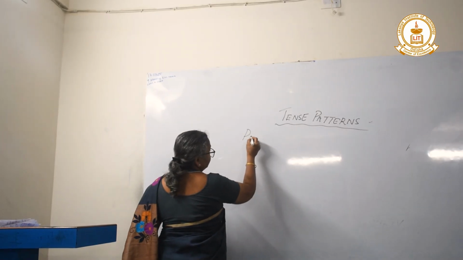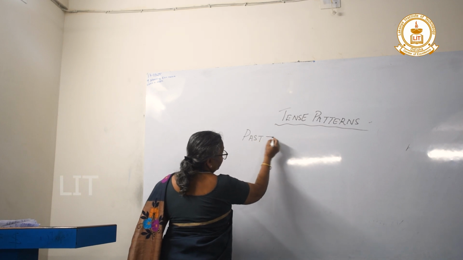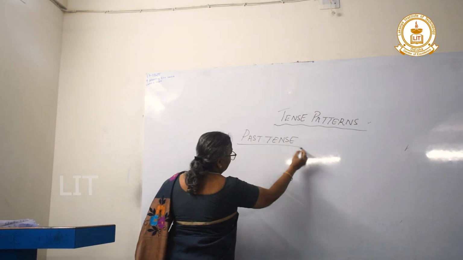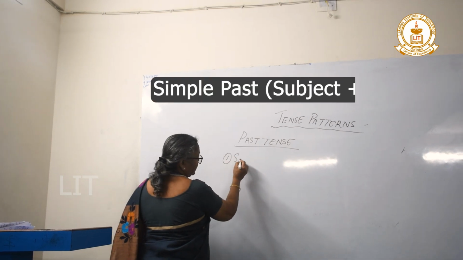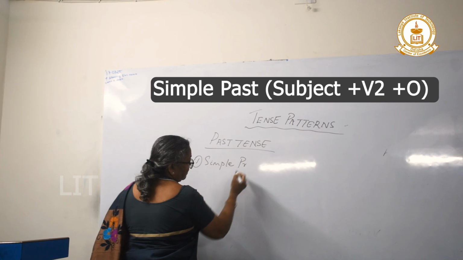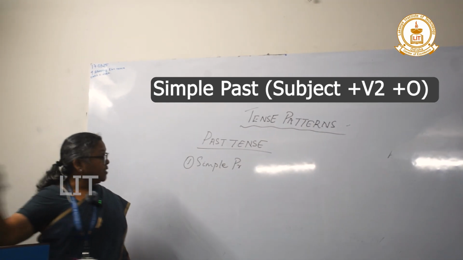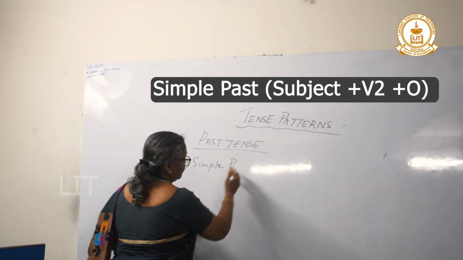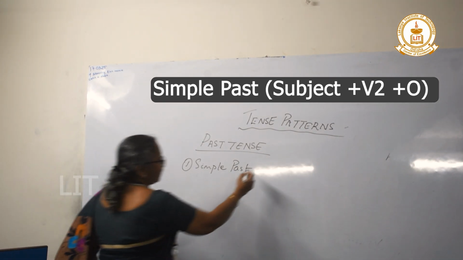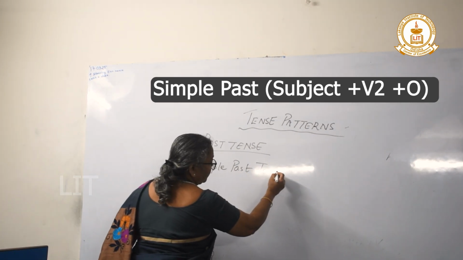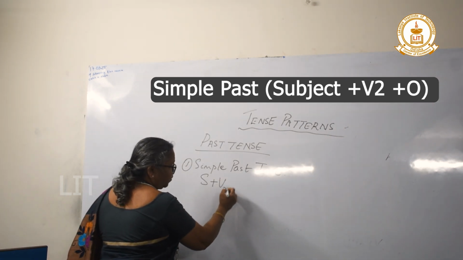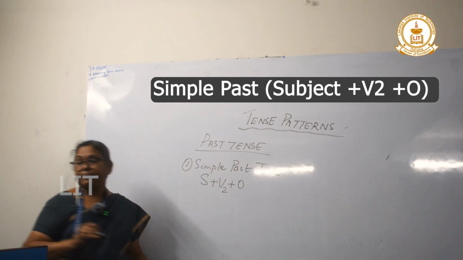Tense. It also has 4 forms: simple past, simple past tense. The form is subject plus V2 plus object.